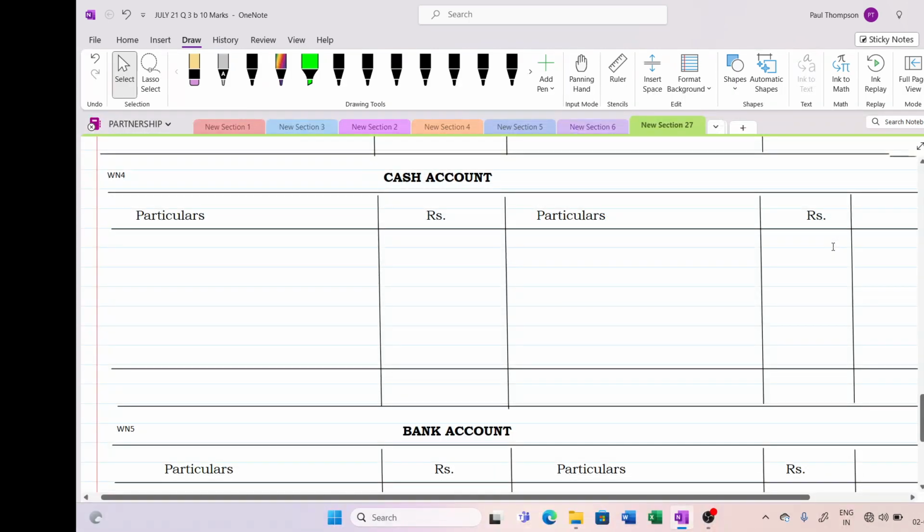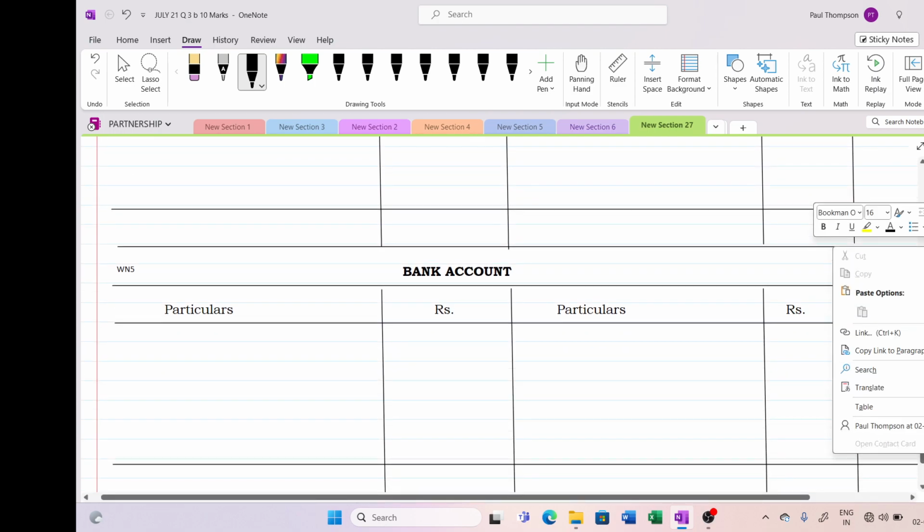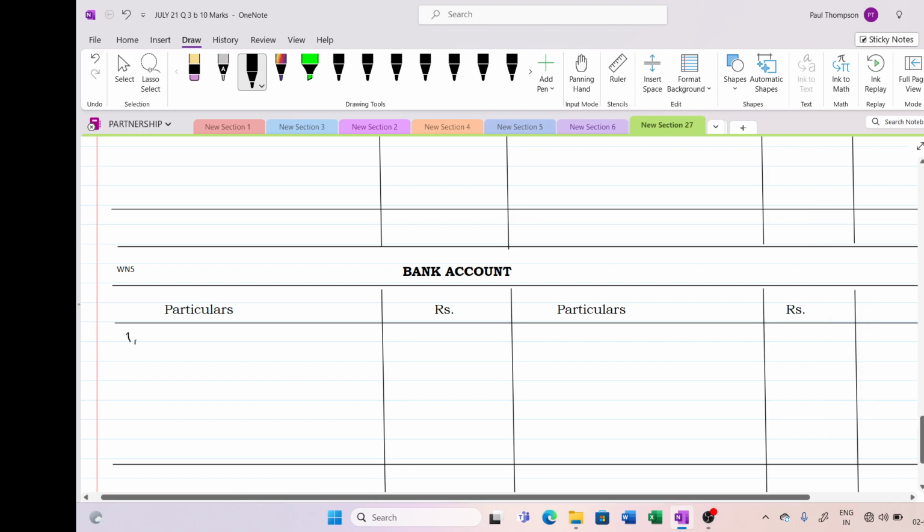Cash in hand 35,000 to balance brought down. And bank account they have given 47,500 to balance brought down.